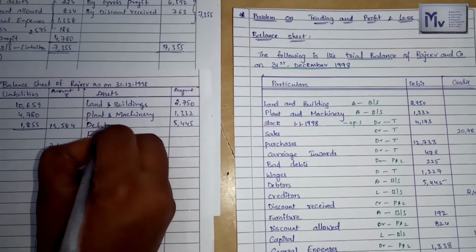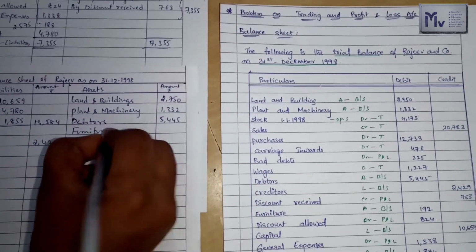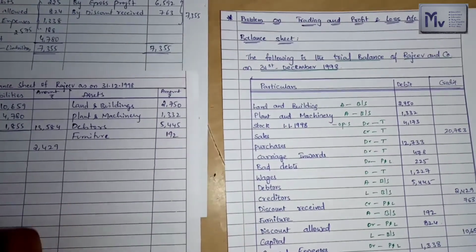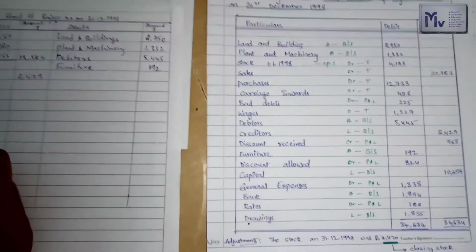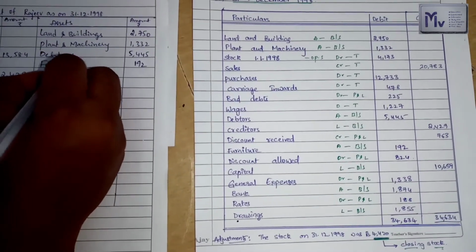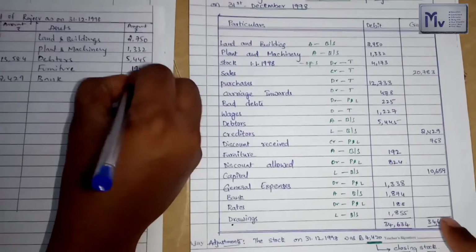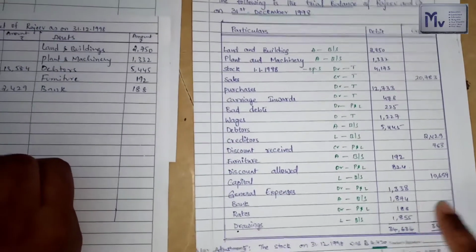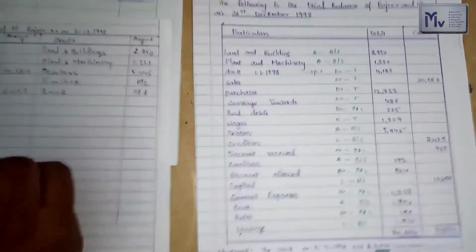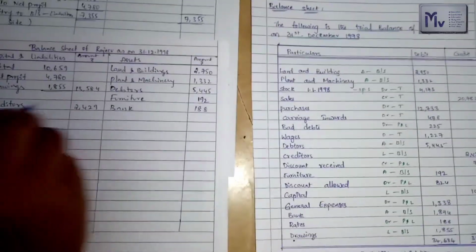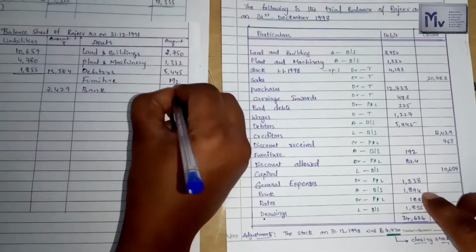Furniture 192. Next, bank, sorry, bank is 1874.